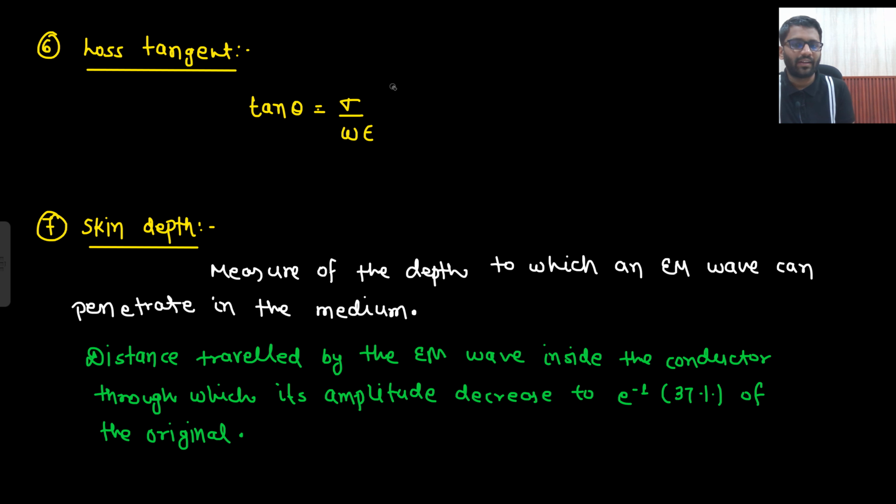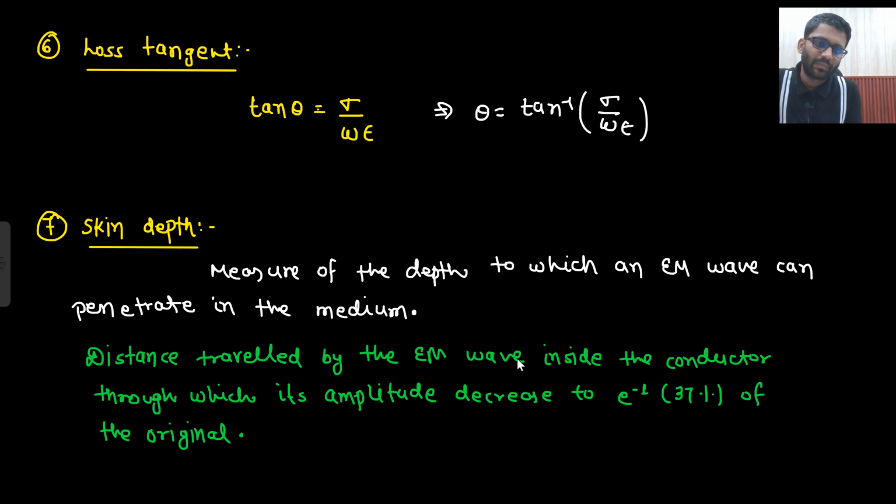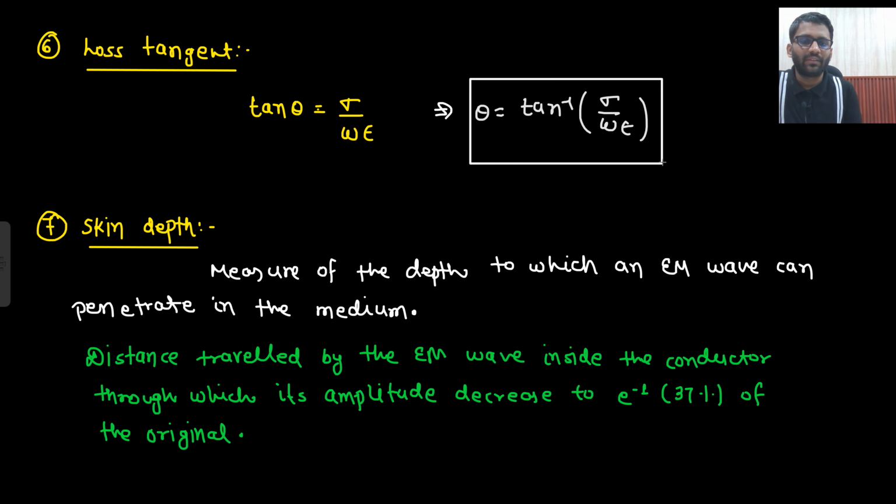So I am writing it, tan theta is equal to sigma upon omega epsilon. So what will be your theta? Theta will be equal to tan inverse sigma upon omega epsilon. So now this is your theta, which is known as the loss angle. This we have already seen in the previous video.